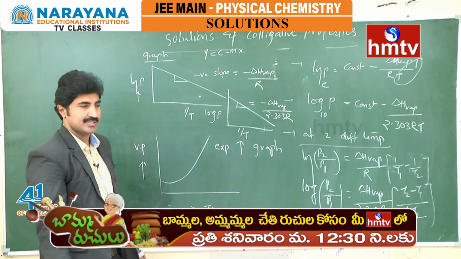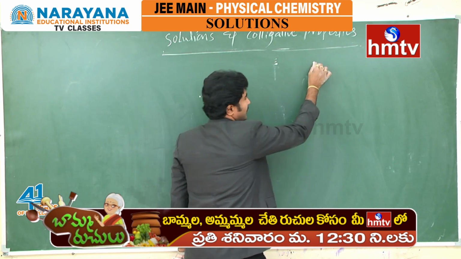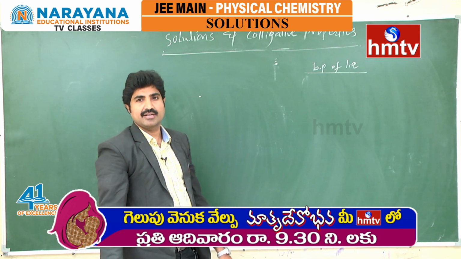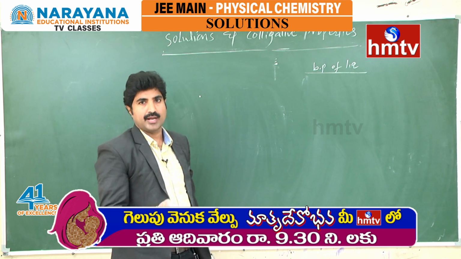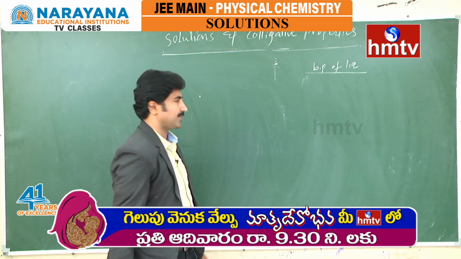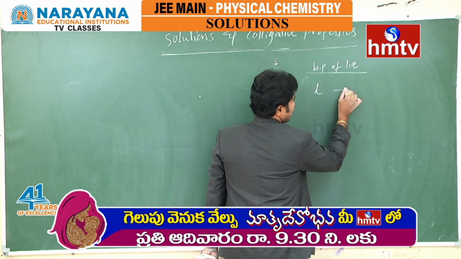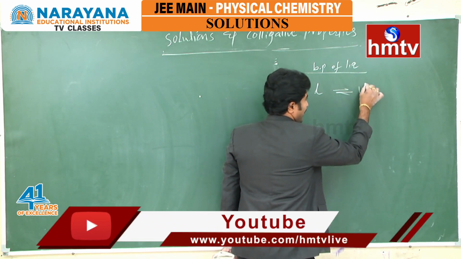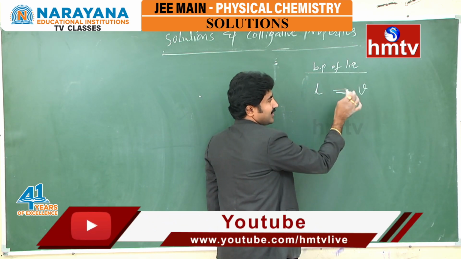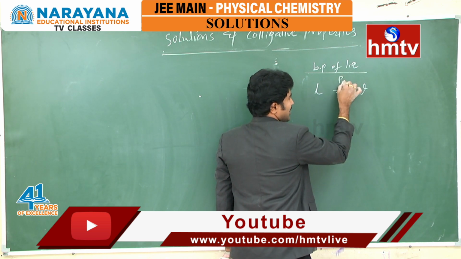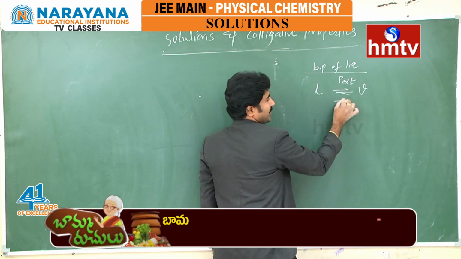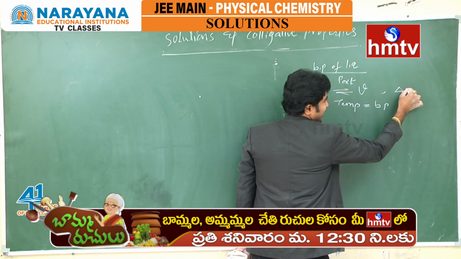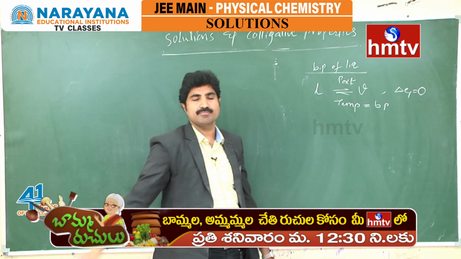What is a boiling point? Next, boiling point of the liquid. Every liquid has a definite boiling point at a given external pressure, because when you raise the temperature, the liquid tries to convert into vapor, and there exists an equilibrium between this liquid and vapor at a definite external pressure and a definite temperature. This temperature is called the boiling point. It should be at equilibrium. What is the equilibrium condition? Delta G must be 0.